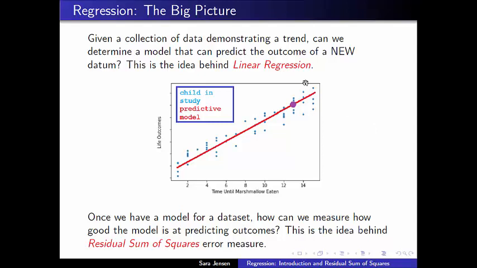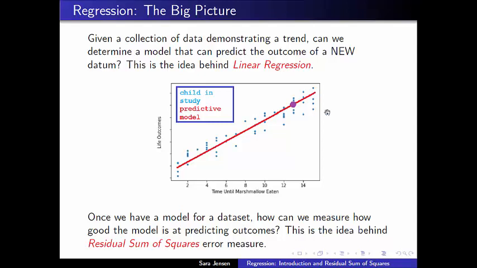We want to see, from the data we were able to see and observe, if we can come up with some sort of function or model that will take in a new datum or individual data point as an input and predict an output when that data point was previously unseen by what we observed. Can we still make predictions about this new input and what we expect the output to be? That general idea is the idea behind linear regression.